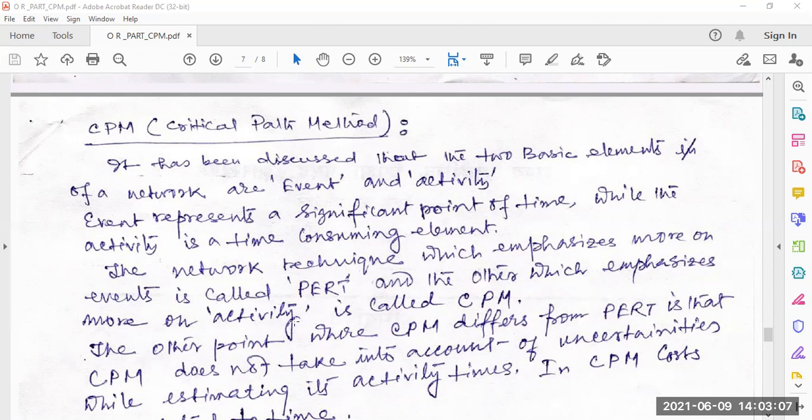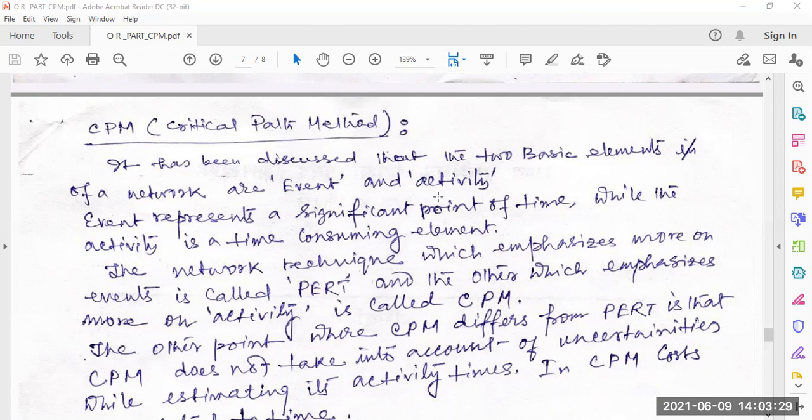Emphasis on event is PERT. Emphasis on activity is CPM, that is critical path method.